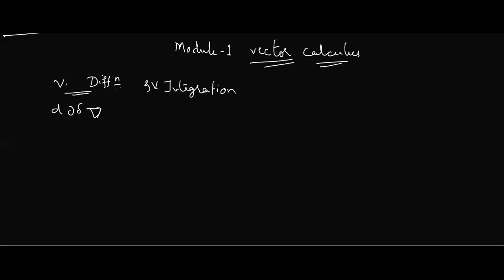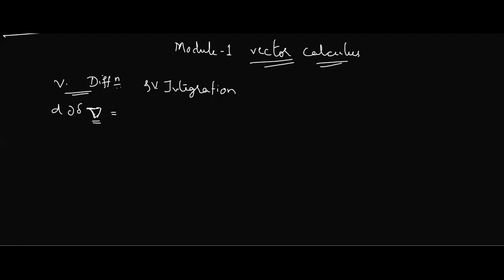This is also called del. This is the operator we denote when taking differentiation on vectors.